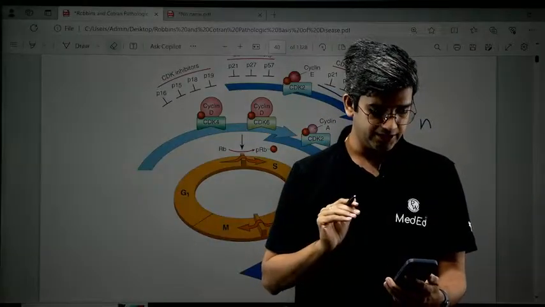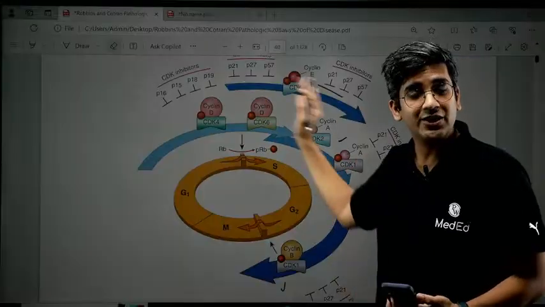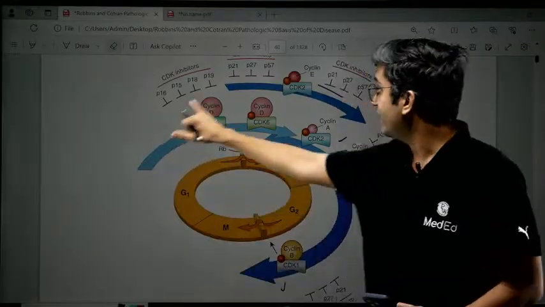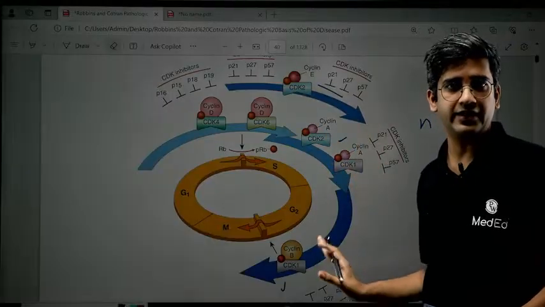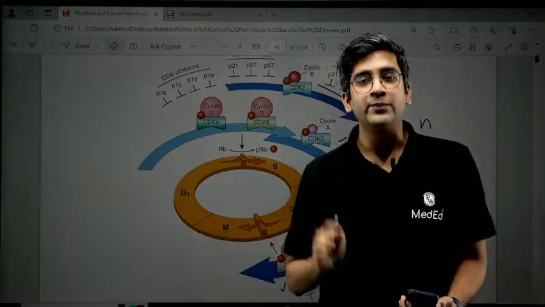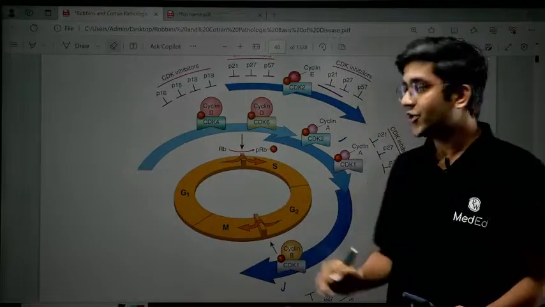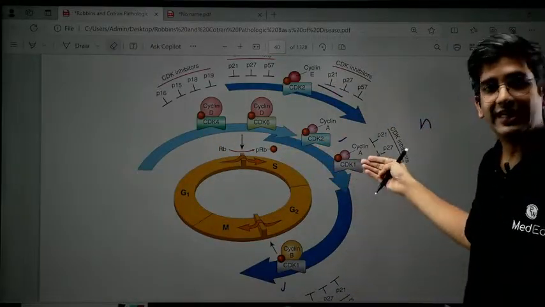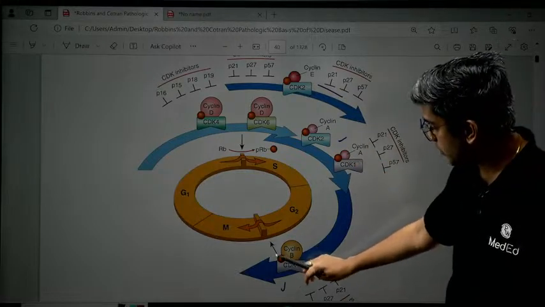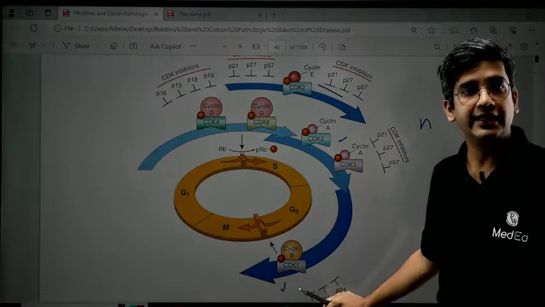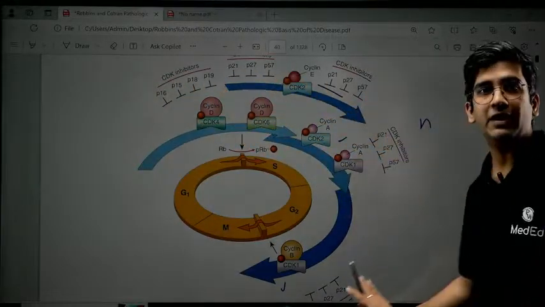I hope you understand this, okay? The next one, you have the non-specific one, CDKN1A, where everything else is being affected. It's a very non-specific one. It can block any cyclin-dependent kinase, right? So in the G1S checkpoint, I have cyclin D with cyclin-dependent kinases and cyclin E as well. So in the S to G2, I have cyclin A with cyclin-dependent kinase 2 and 1. The G2M checkpoint, I have cyclin B with cyclin-dependent kinase 1. So this is blocked only by one group of inhibitors. This is blocked by multiple groups of inhibitors.